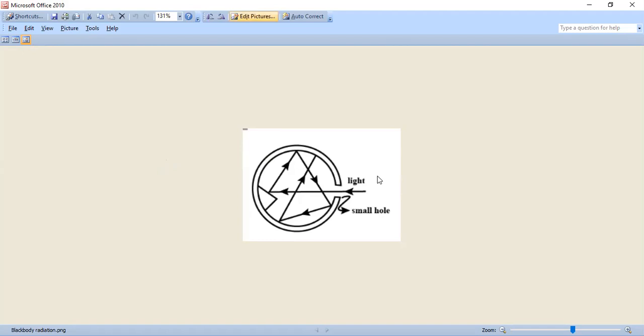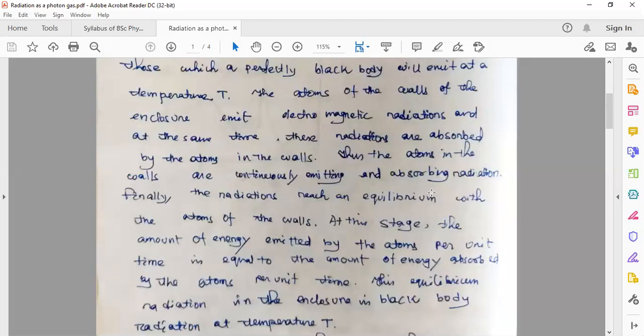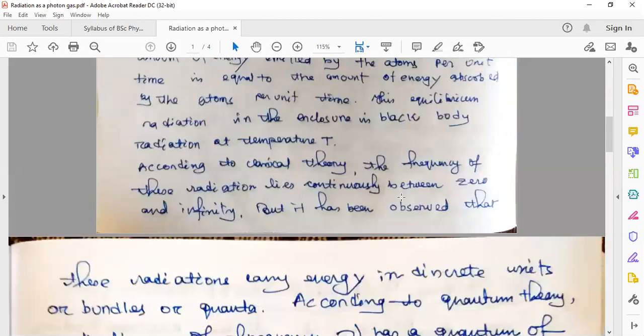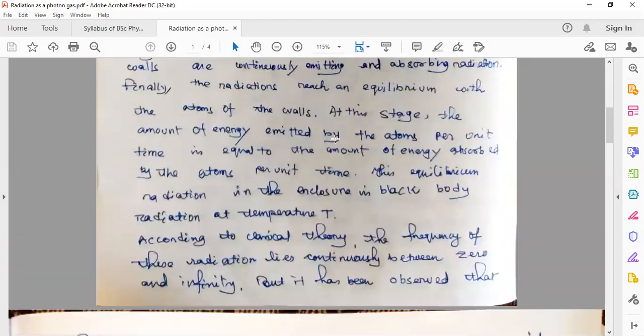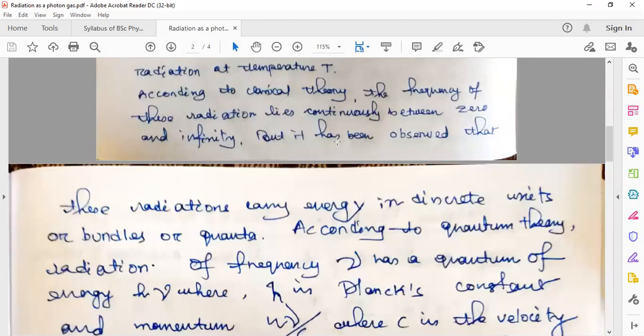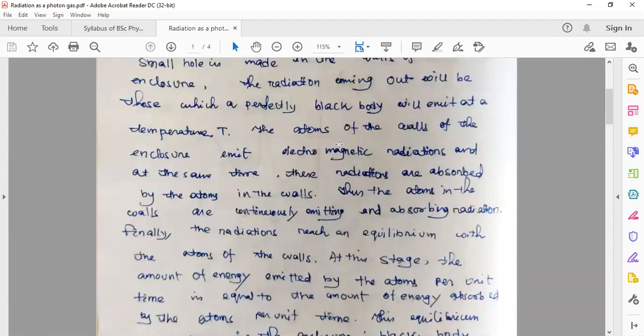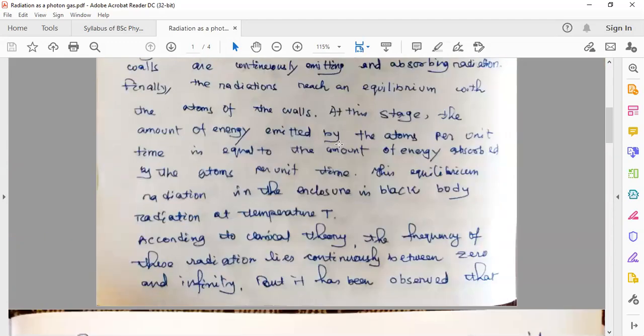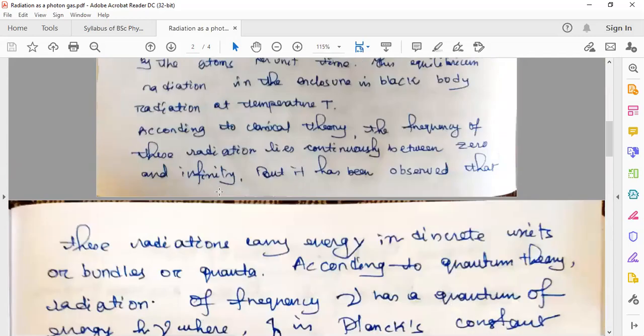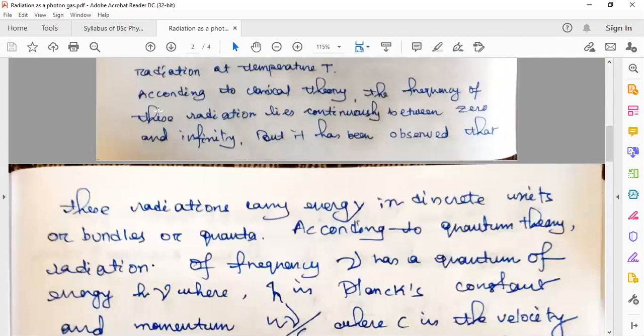So now let us check the quantum nature of this black body radiation. That is the experimental arrangement. Quantum nature is about what the energy of such radiation is.